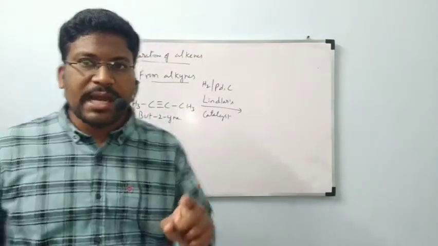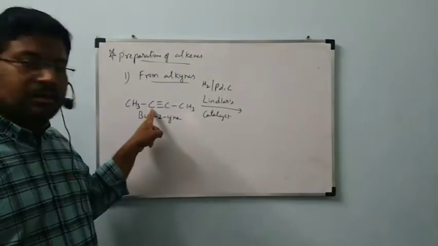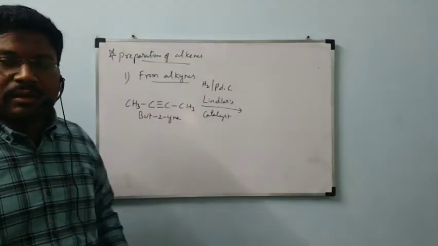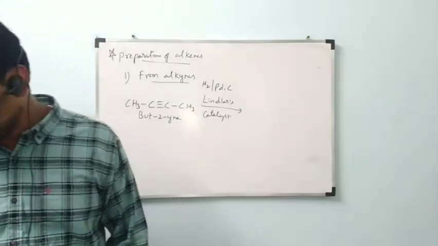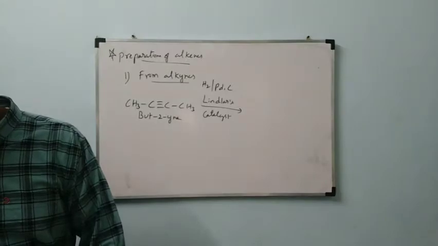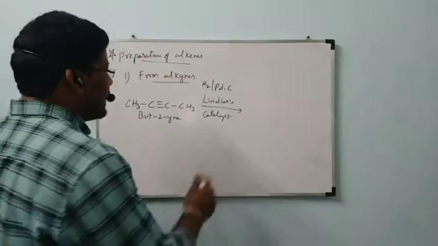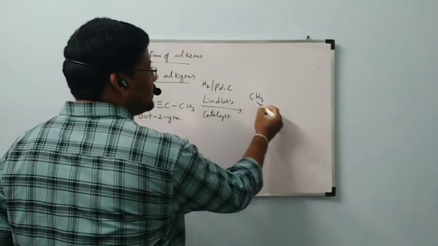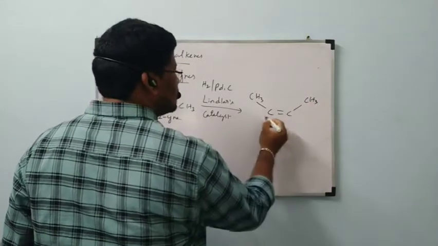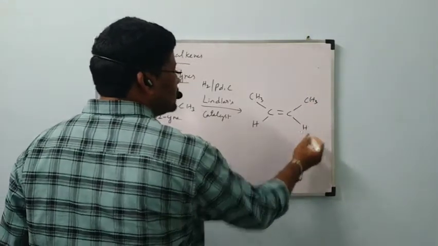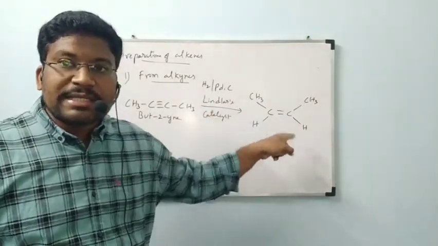One hydrogen atom is added to one carbon, and one hydrogen atom to the other. We will get an alkene: CH3-CH=CH-CH3. But in the presence of Lindlar's catalyst, we will get the cis isomer.